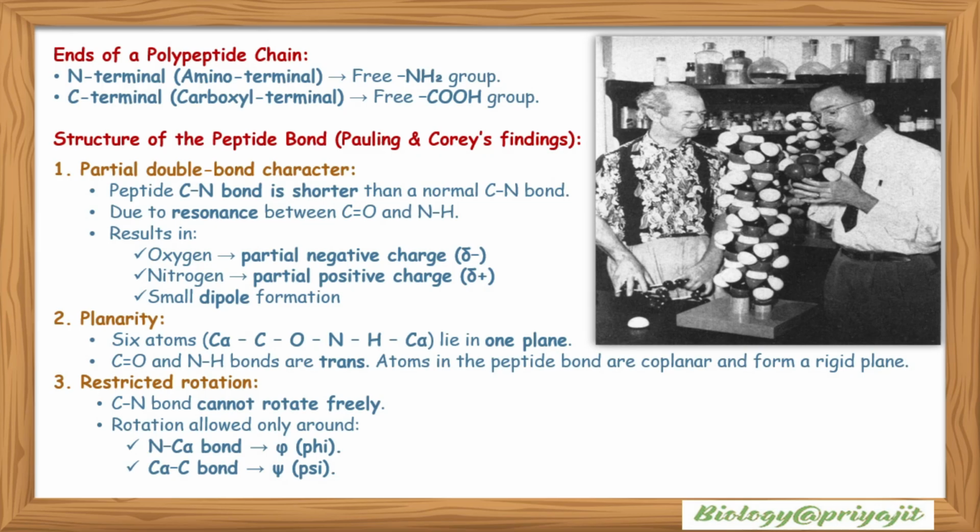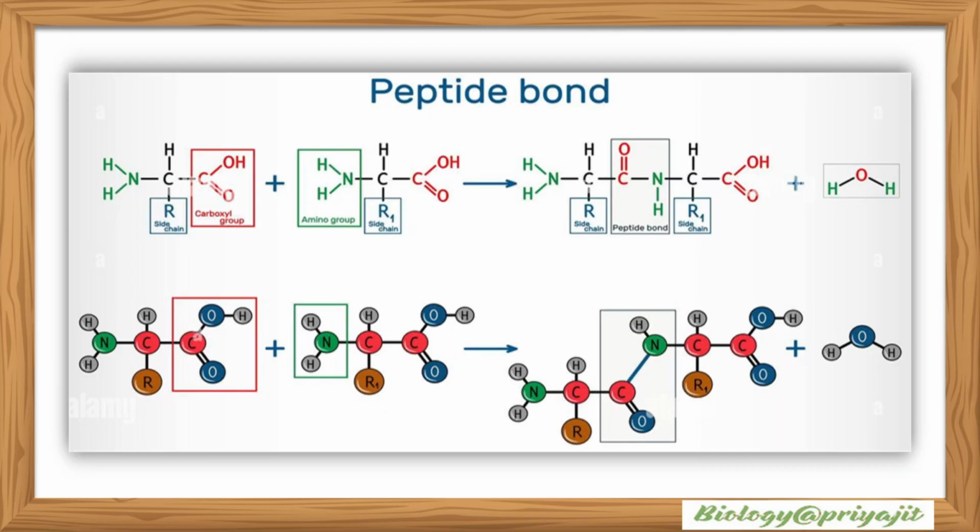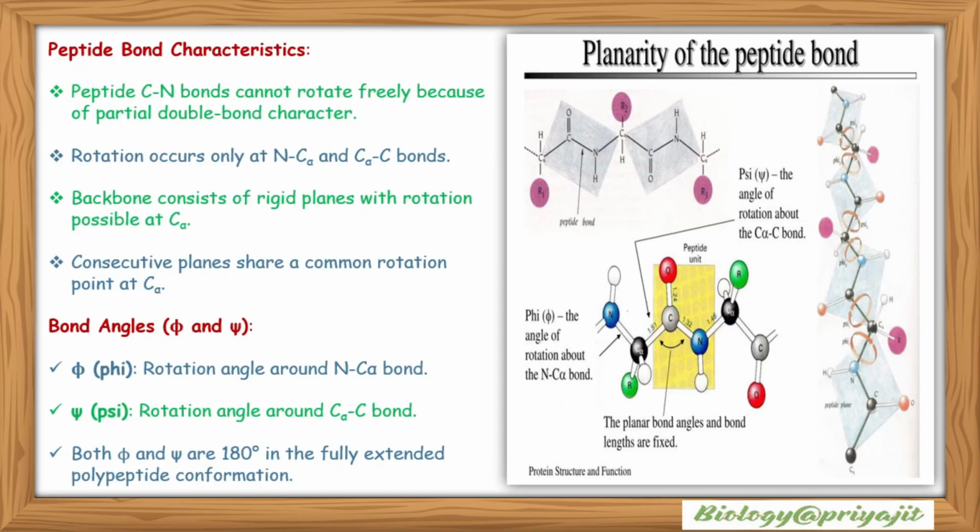This is the image of Pauling and Corey. They first described the peptide bond structure. This is the formation of the peptide bond between two amino acids. One water molecule is released. This is a dehydration reaction or condensation reaction.